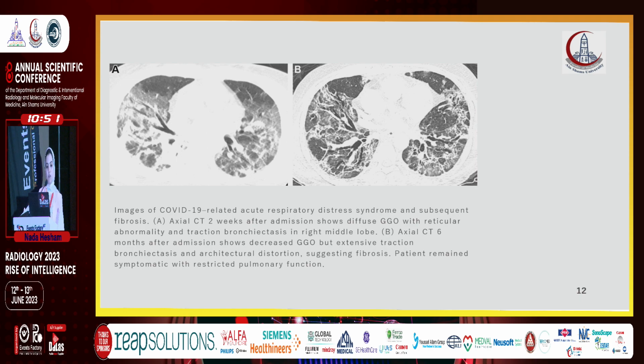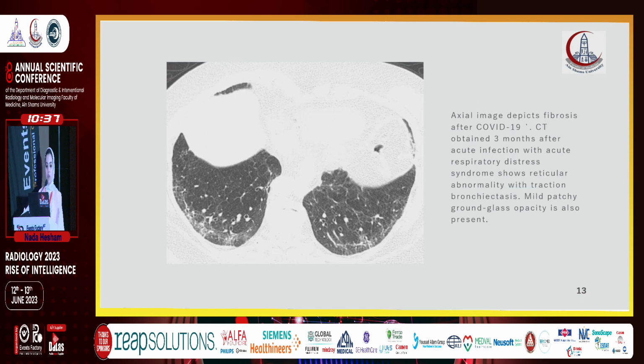Images B, taken 6 months later, show a decrease in the ground glass opacity but an extensive increase in the traction bronchiectasis and architectural distortion. So this patient had fibrosis and remained symptomatic with restricted pulmonary function. This is an image of another patient after COVID-19 infection, obtained 3 months after the acute infection, showing ground glass opacity and mild traction bronchiectasis.